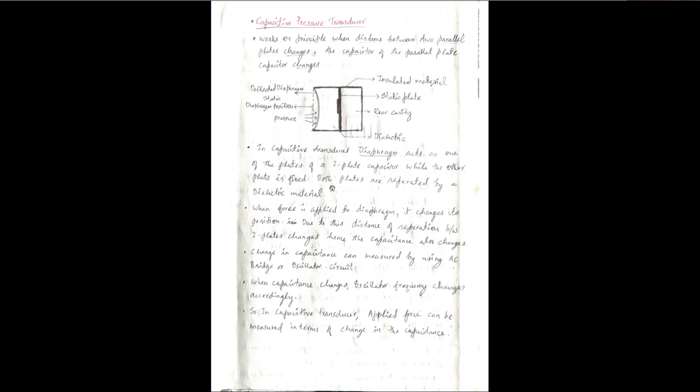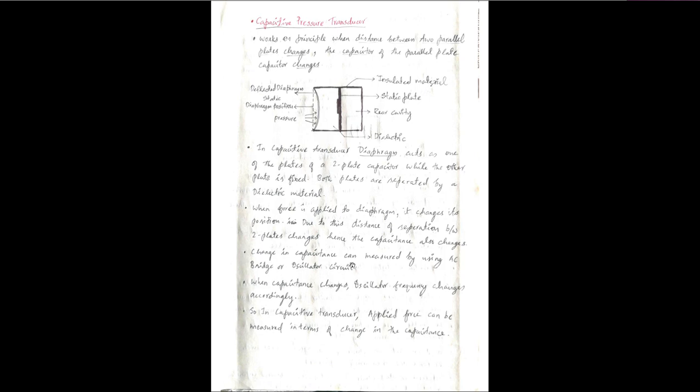I have told that both plates are separated by a dielectric material. When force is applied to the diaphragm, it changes its position. Due to this, the distance between the two plates changes, and hence the capacitance also changes. The changing capacitance can be measured by using an AC bridge or oscillator circuit.